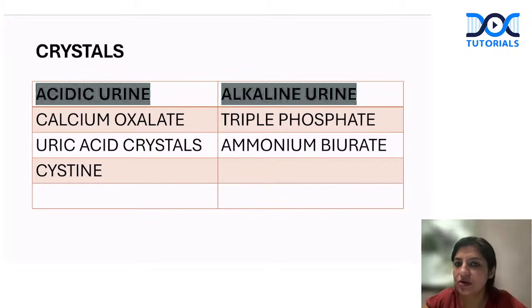So one student messaged me, ma'am, I'm not able to differentiate calcium oxalate and triple phosphate crystals. You'll understand very simply, guys. Calcium oxalate is a square crystal. It's an envelope shaped square crystal. Triple phosphate is usually a rectangular crystal. It's a coffin lid crystal. Okay, so that's one basic difference that you have to be clear on.